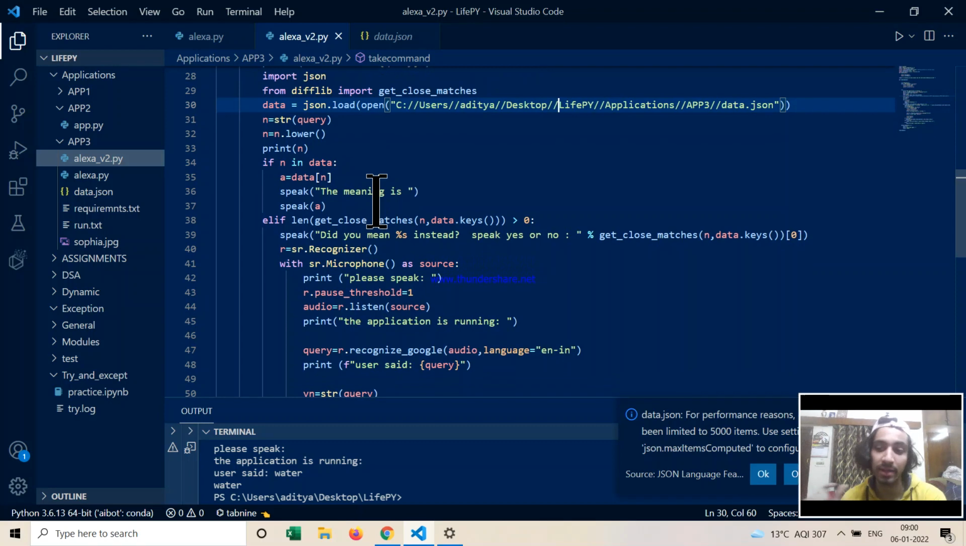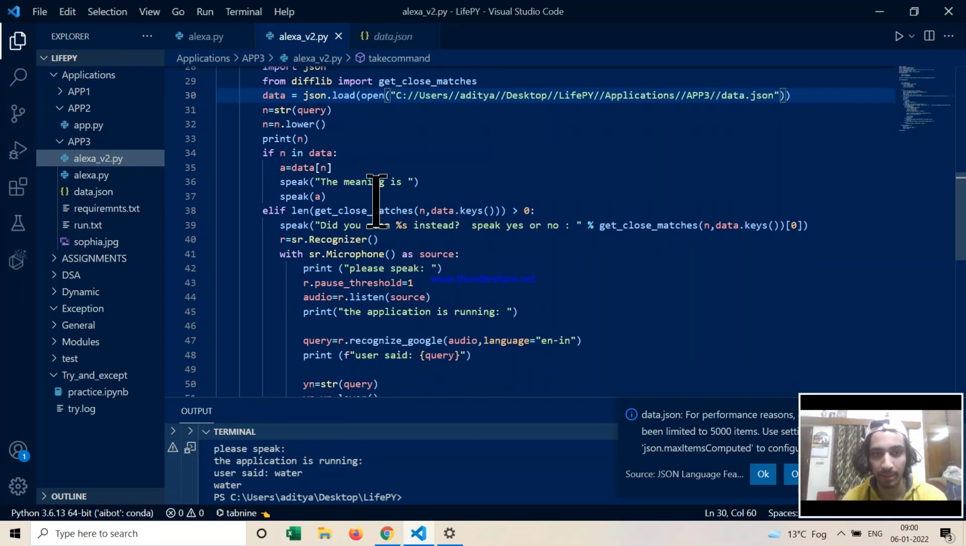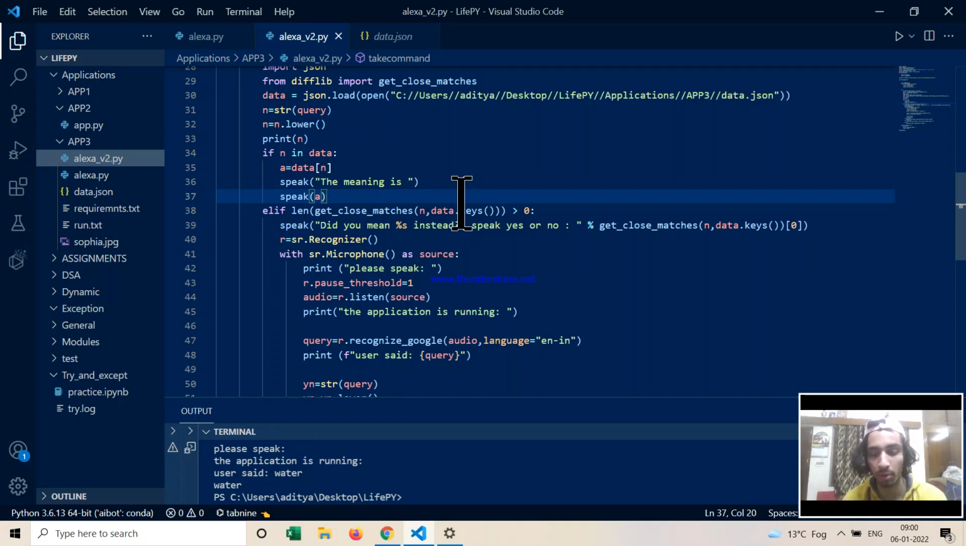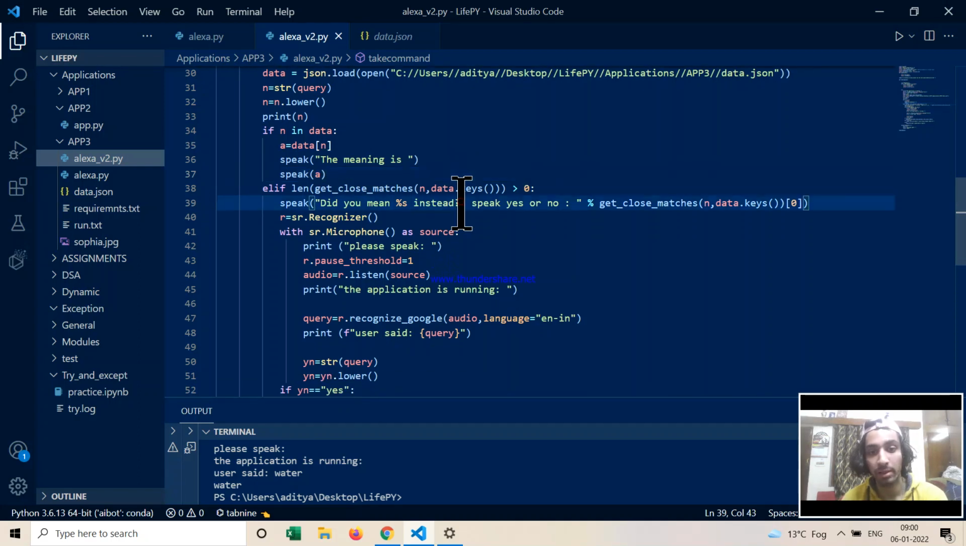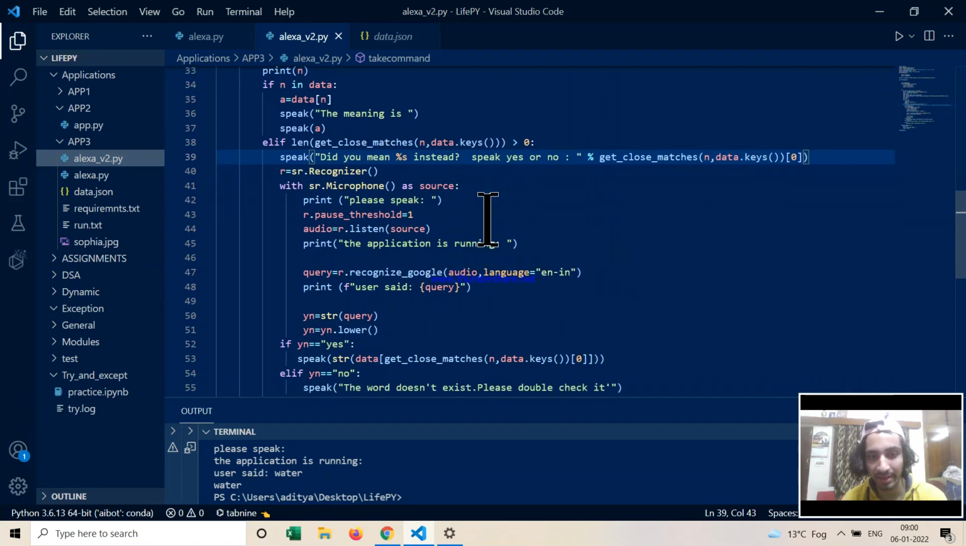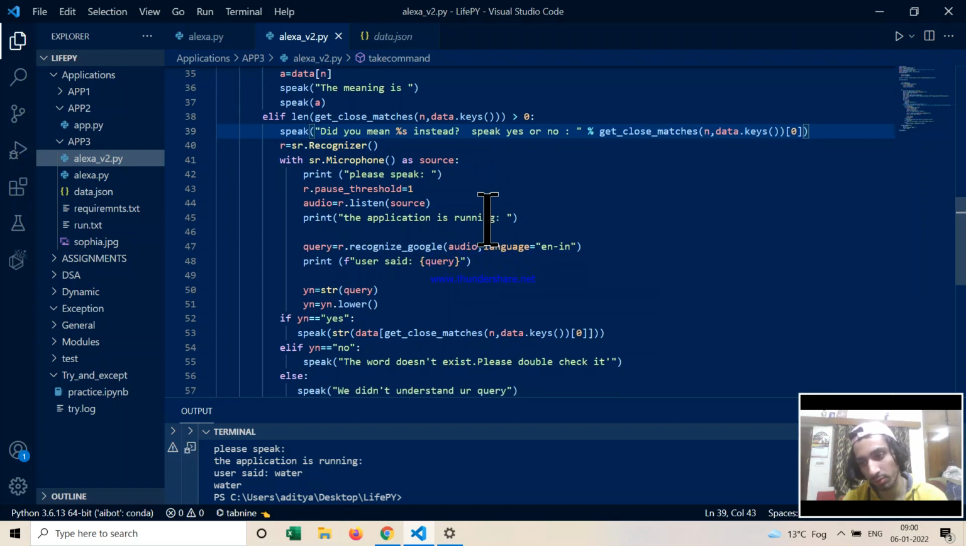And if the word doesn't exist in the dictionary, the function would work in such a way that it would speak out the most similar word, right? So suppose someone says watery. If watery is not available in the dictionary, the most similar word to watery is water, right? So it would end up fetching water and asking you, do you want water instead? And if you say yes, you want water, then it would give you the meaning of water accordingly, right?